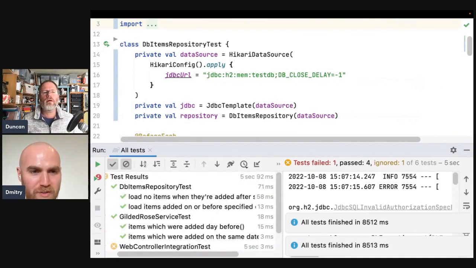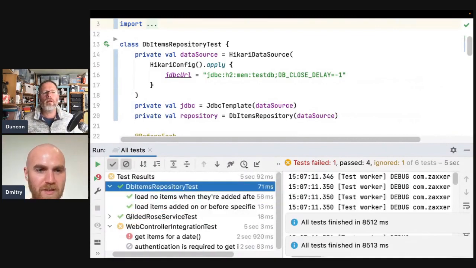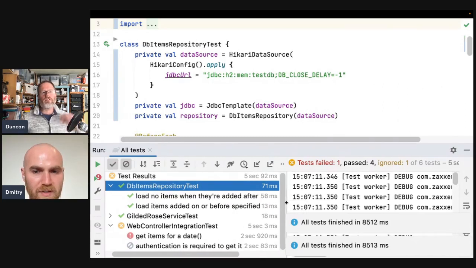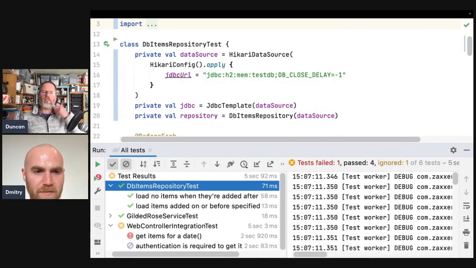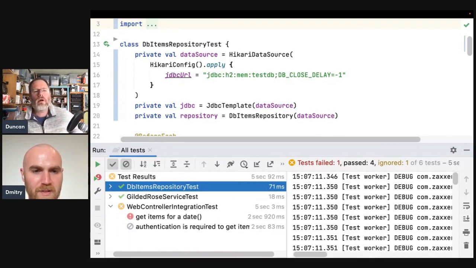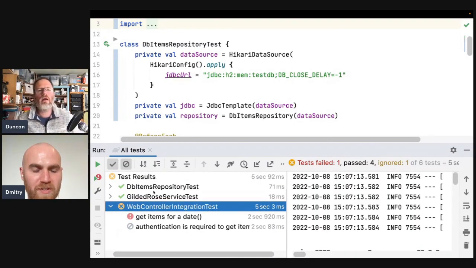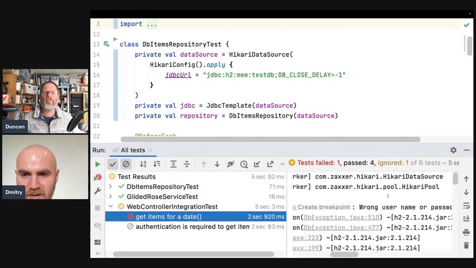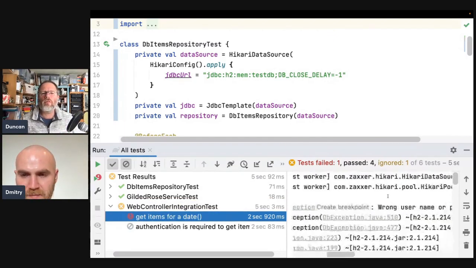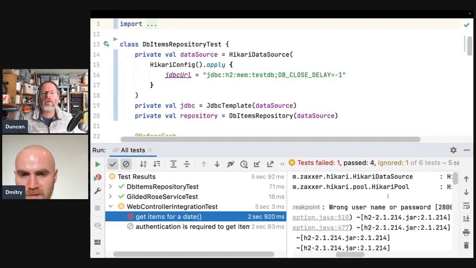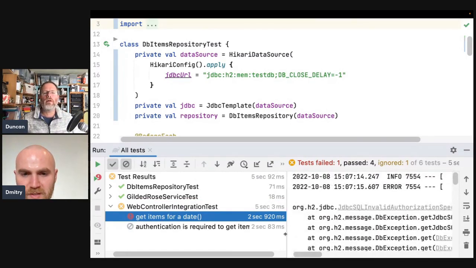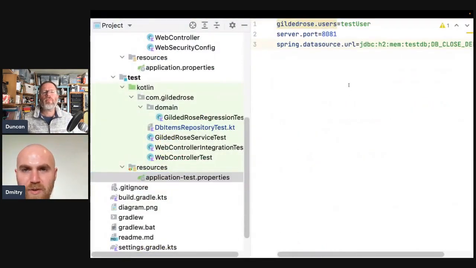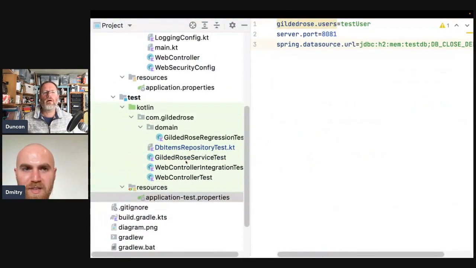Maybe it depends on the order, right? Because DB items go first. Oh, I see. So you're saying the second test fails. I expect if we reverse them, maybe we'll see something else. But let's look at the error. I think it says wrong username or password. This is interesting because we don't have any username or password here at all. How can it be wrong? And it works otherwise.